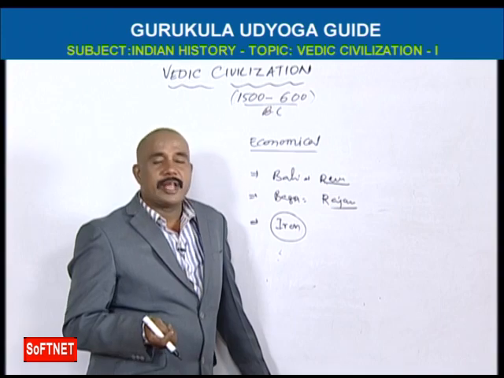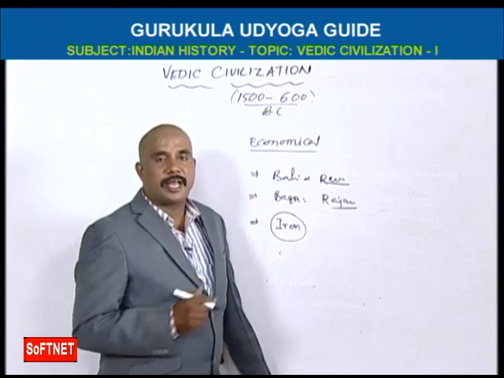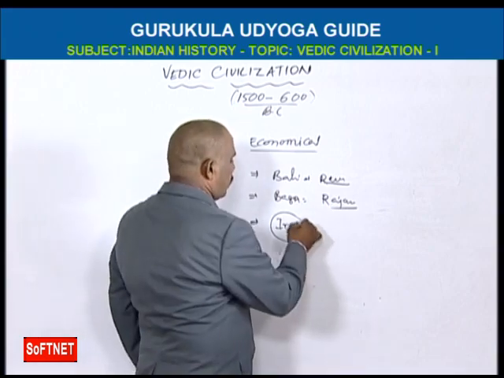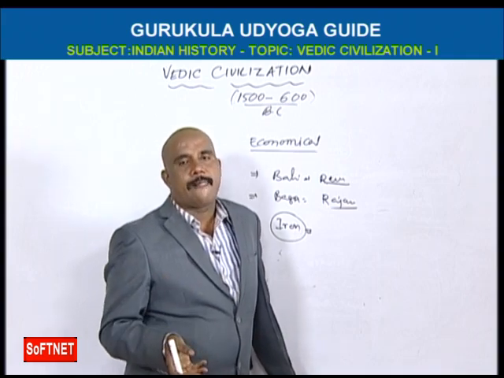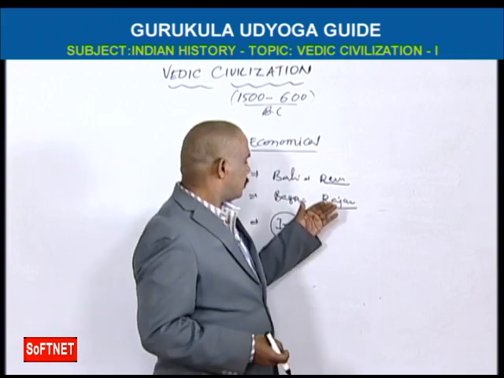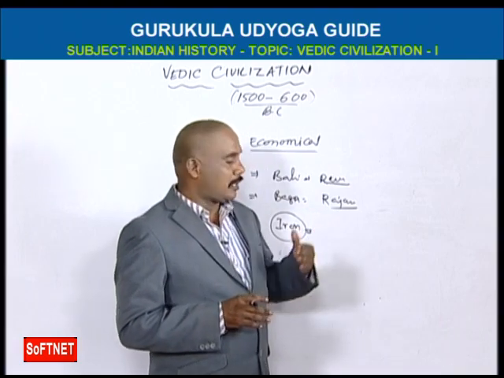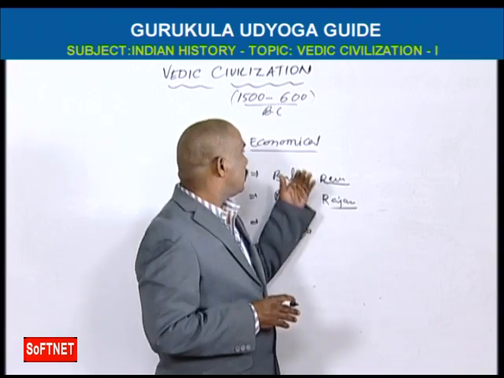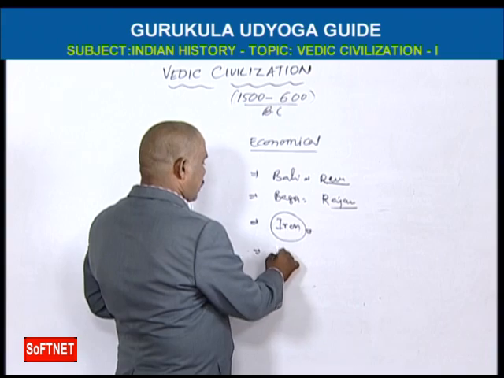There was financial development because iron was introduced, and because of iron many cultivating tools, agricultural tools, were made. So all the metals were used by these early Vedic civilization people, and arts also entered here.